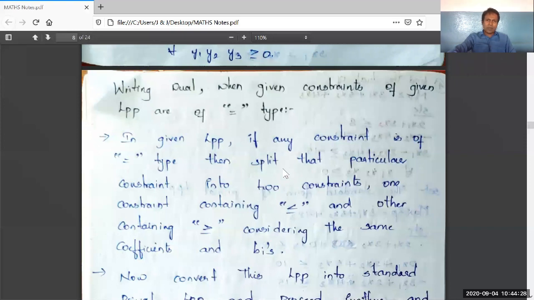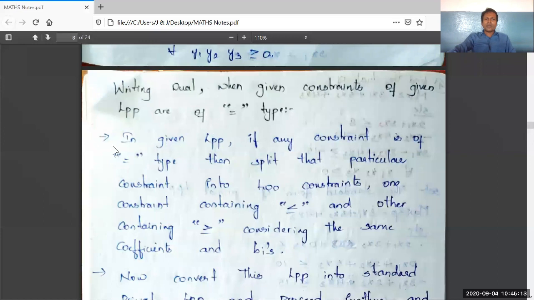Now, in this duality, the second model is writing the dual when the constraints of the given LPP are of equal to type, right? In general LPP, we have already discussed the constraints will be either lesser than or equal to, or greater than or equal to, or equal to. So here there is a problem of writing the primal LPP containing constraints of equal to type into a dual LPP.